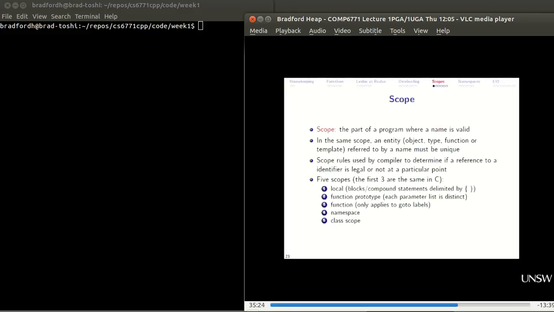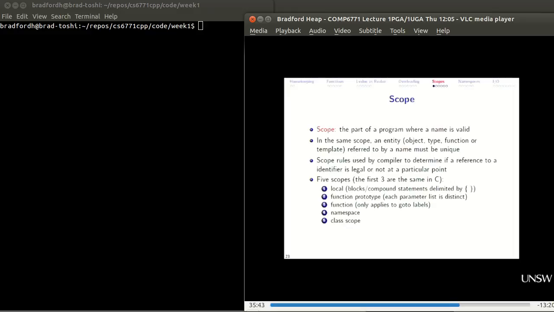So an object, a type, a function, a template, etc. We can't have two int i's in the same scope, but we can have int i and int j. Scope rules are used by the compiler to determine if a piece of code is legal or not at any point in your code.